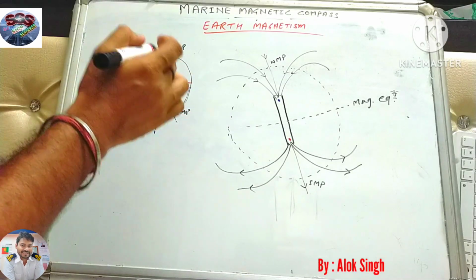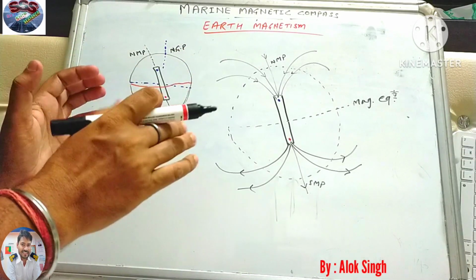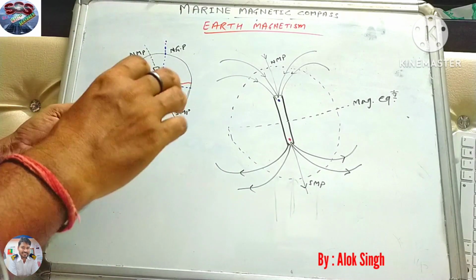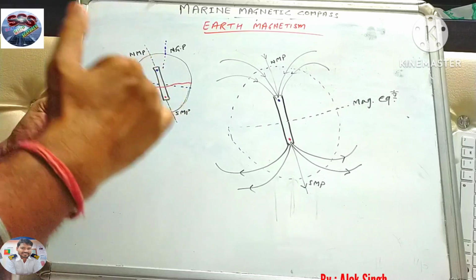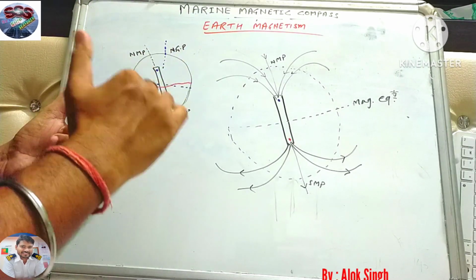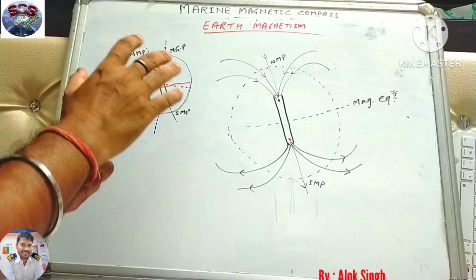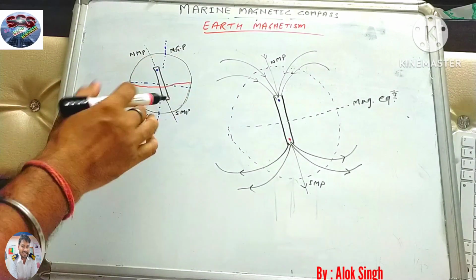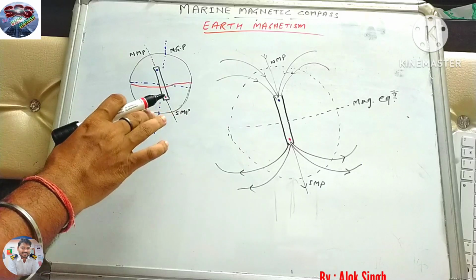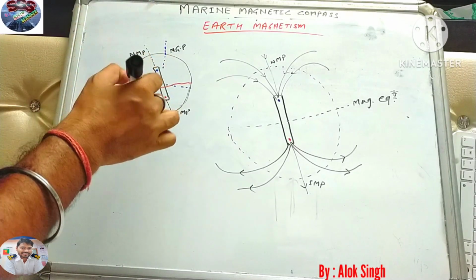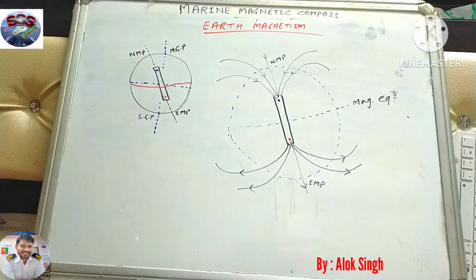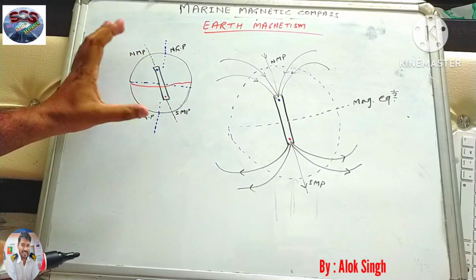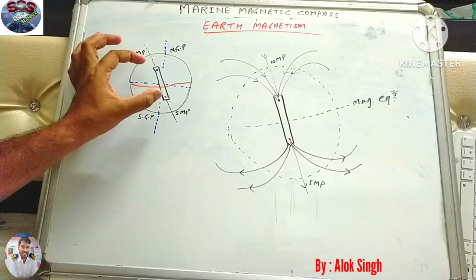Inside the earth there are many materials which are continuously rotating, so electrons are moving, and lots of processes happen there, and then the earth behaves like a magnet. You can search on Google and find out. I'm not discussing all this, because magnetic compass is already a very long topic, so it would take much time. For our purpose, it is just an imaginary magnet.